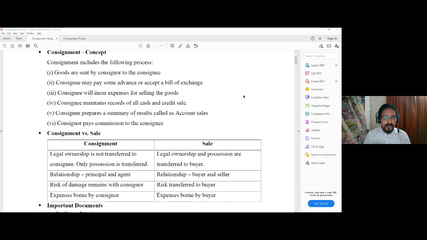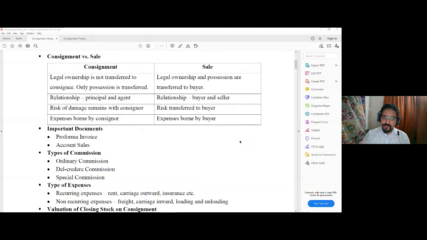Now, expenses in case of consignment: after the goods are transferred to the consignee, even if the consignee is incurring certain expenses, those expenses are being incurred on behalf of the consignor. So here the expenses will be borne by the consignor. But in case of sale, once you transfer the goods to the buyer, all the subsequent expenses to take those goods to its godown or any other location will be borne by the buyer itself. So in that way, consignment and sales are different.